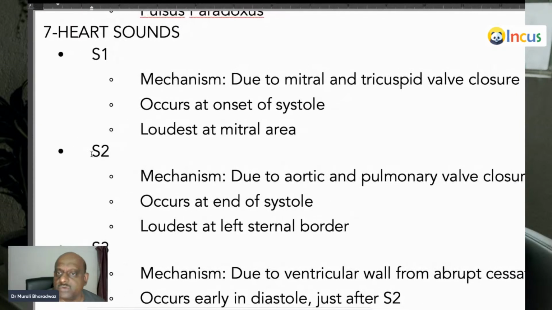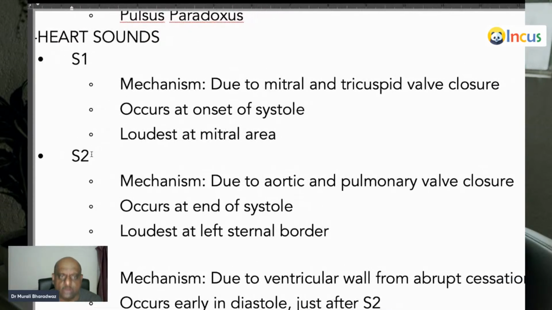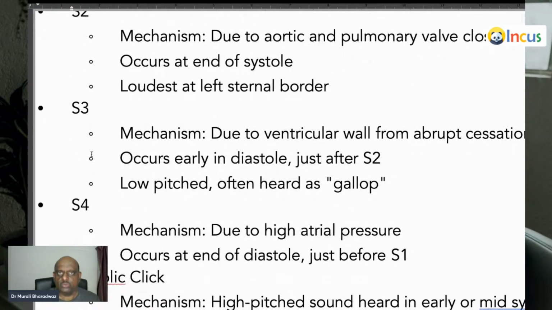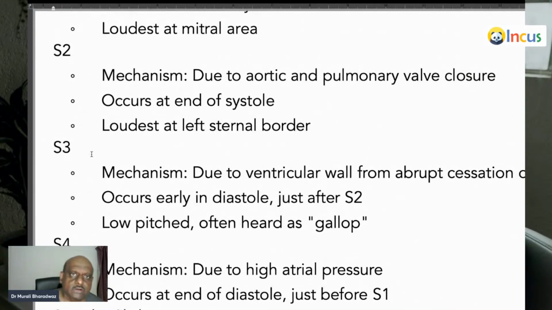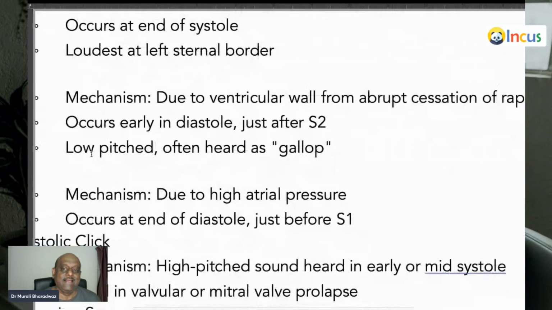Now, heart sounds. S1 is because of AV valve closure. When does it occur? At the onset of systole. You listen S1, that means systole is starting. And where is it loud? It is loudest at the mitral area. S2 is because of aortic and pulmonary valve closure. It occurs at the end of systole and the beginning of diastole. S2 you heard, that means diastole begins. It is loudest at the left sternal border.